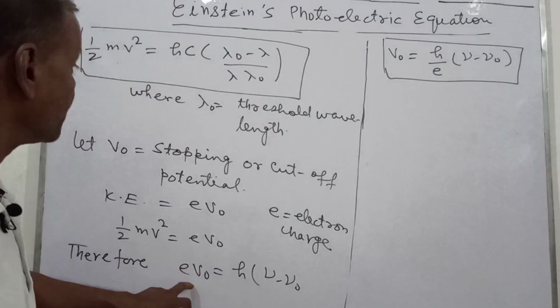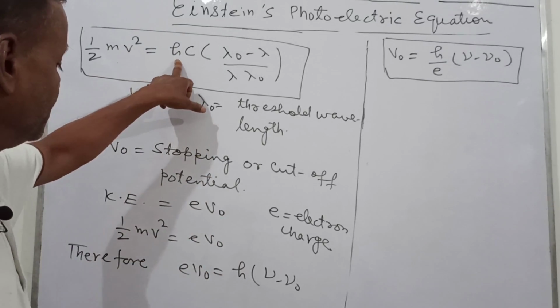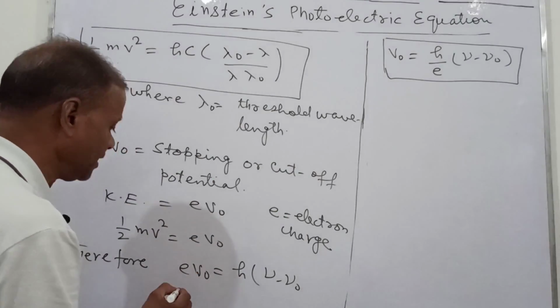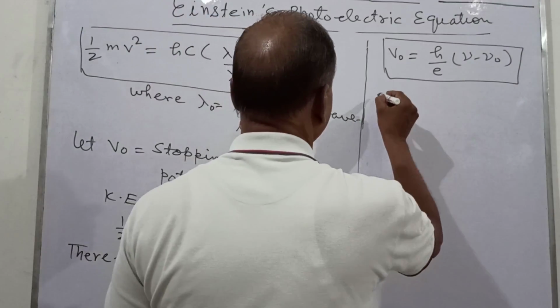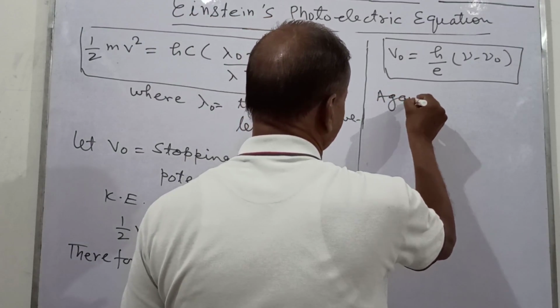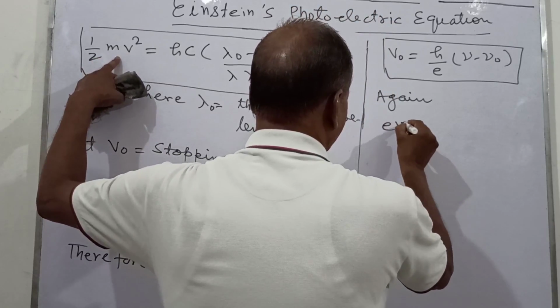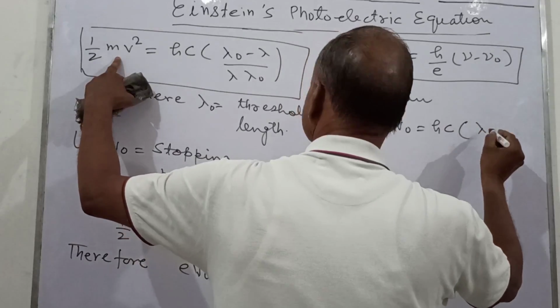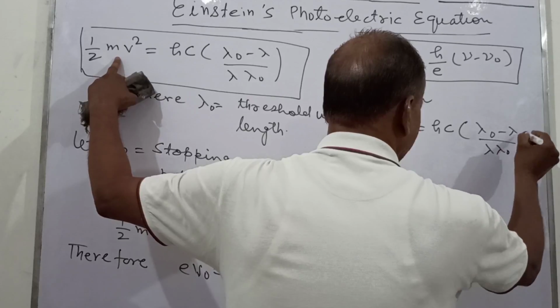And if we use the wavelength relation here, then e V naught equals hc times (lambda naught minus lambda) upon lambda naught.